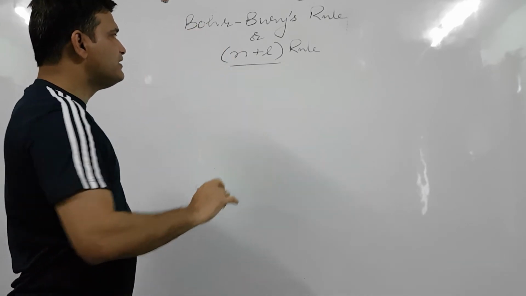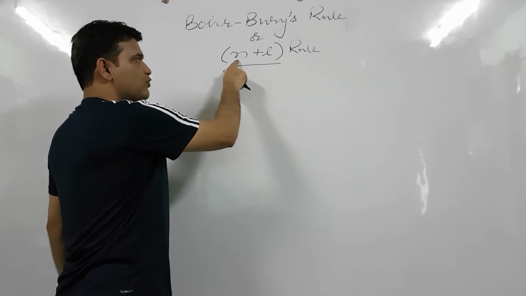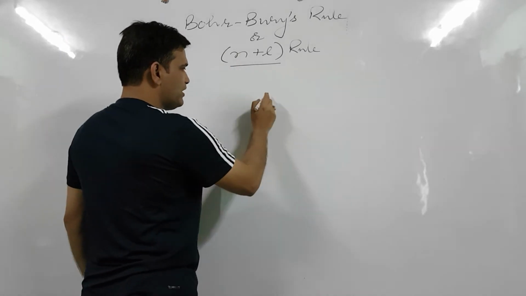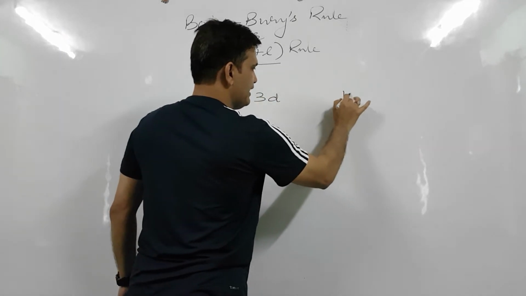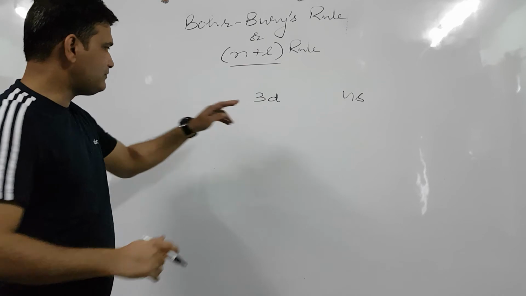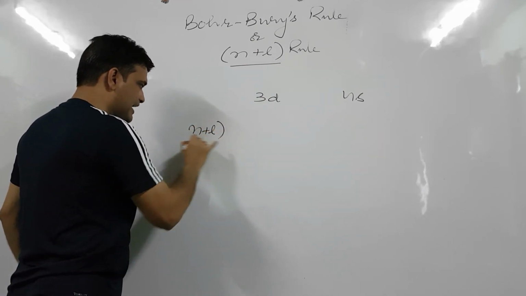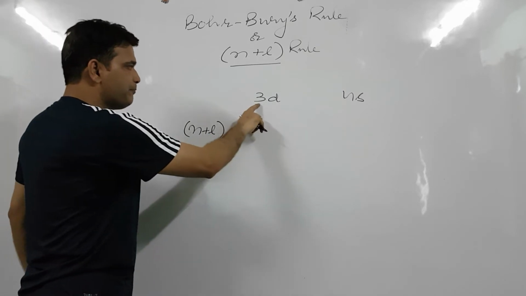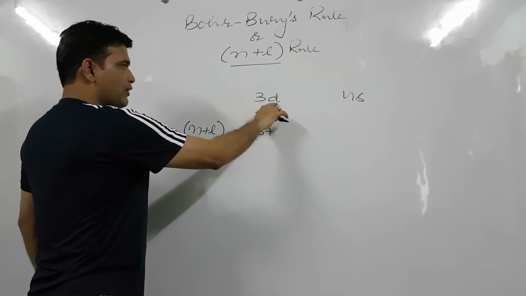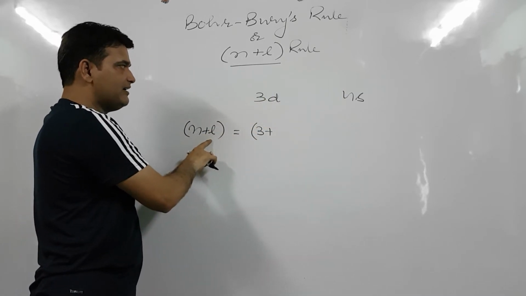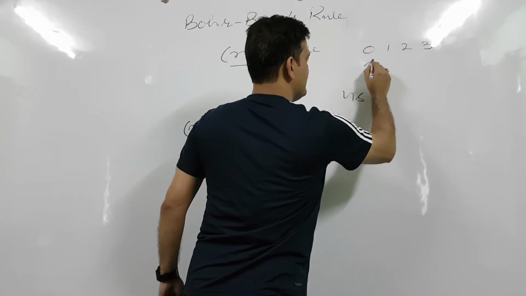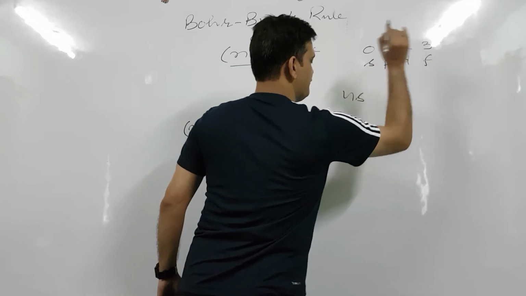And how to calculate this n plus l? n is the principal quantum number, l is the azimuthal quantum number. Let us find out, of 3d and 4s, which orbital will have lower energy and which will be filled first. Let us calculate their n plus l value. For 3d, n is 3 plus, for d, l is very simple to find: 0, 1, 2, 3 for s, p, d, f.